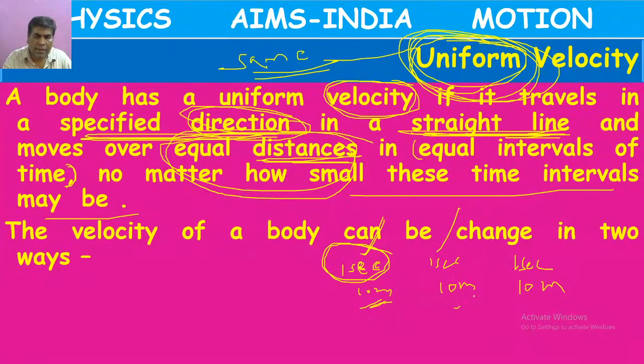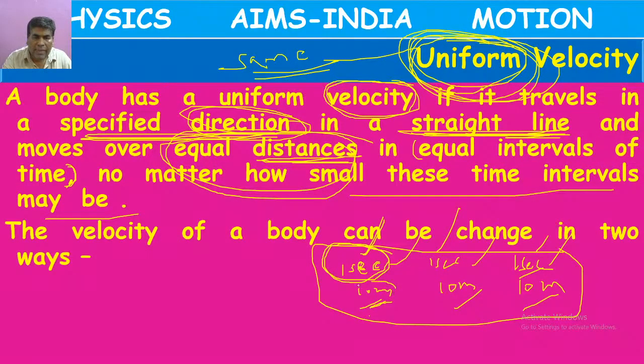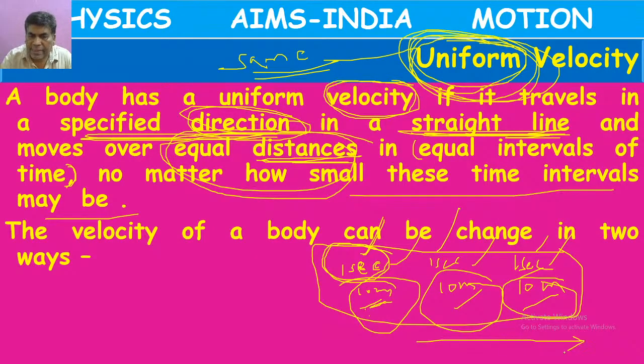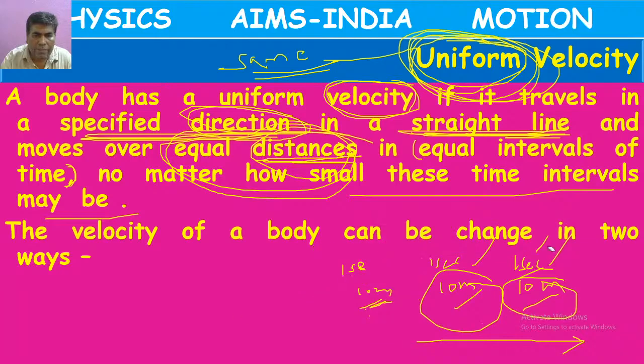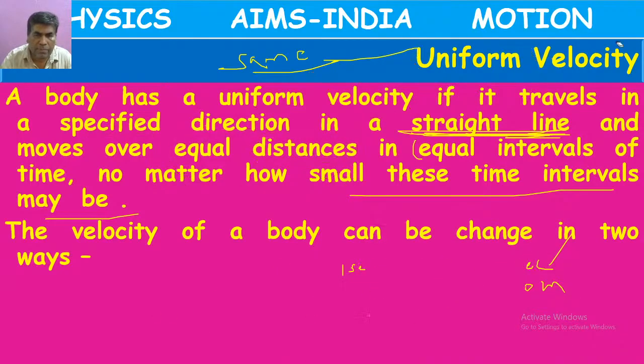Again after 1 second, 10 meters. Again after 1 second, 10 meters. So by this, what can we tell? In equal intervals of time, the body is covering equal displacement. So it is moving with a uniform velocity. But here this distance is happening in a straight line, so we can also call it a displacement.